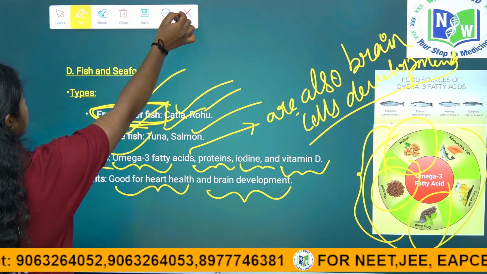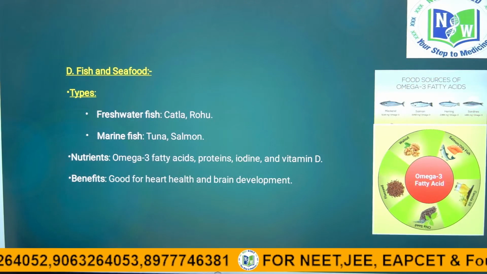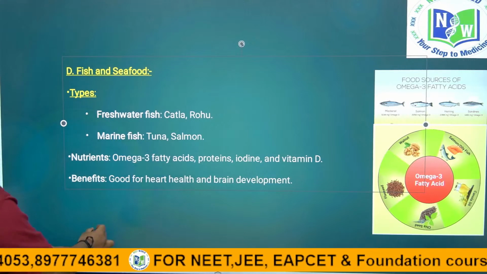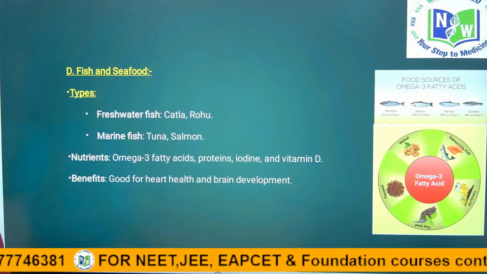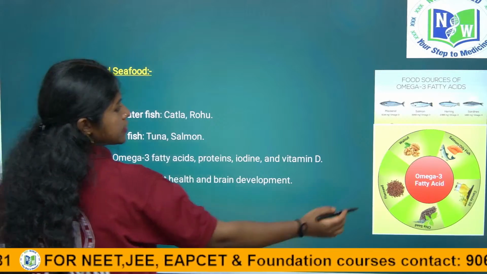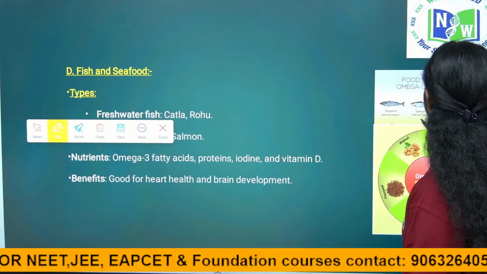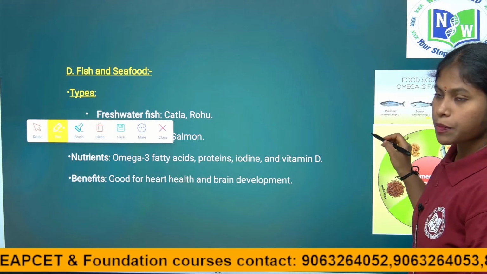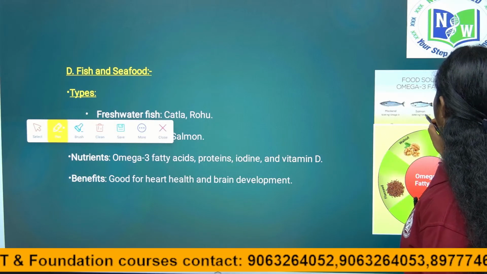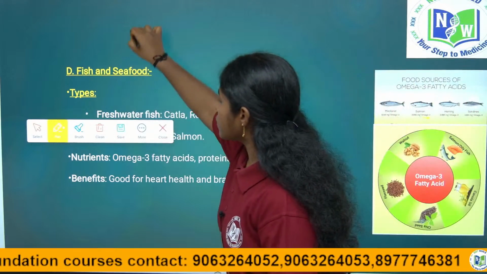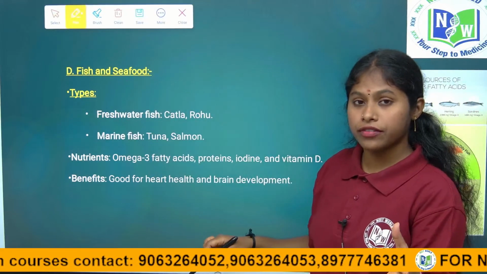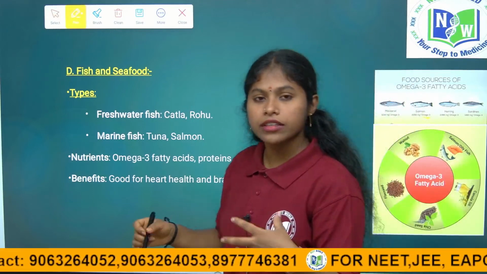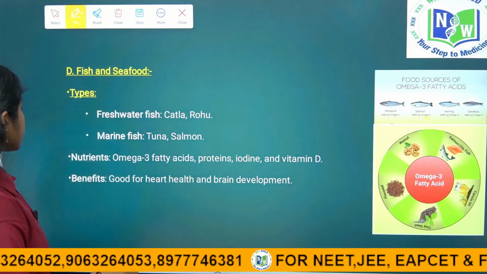And see now, the main fishes we rear in freshwater are katla and rohu, and the marine fishes are tuna and salmon. See, salmon has 2260 grams of omega-3 fatty acids, right? So that is why we practice aquaculture, we rear fishes for food purposes, right children?